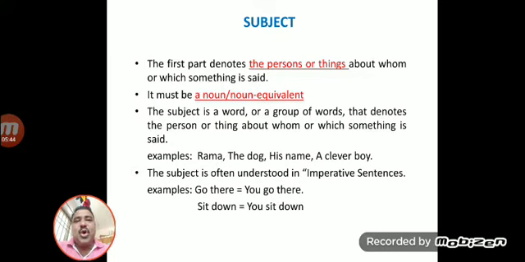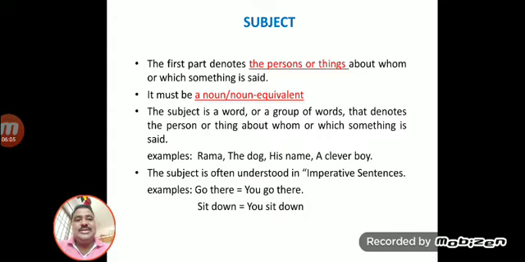The subject is often understood in an imperative sentence. Dear student, sentences are of four types: assertive, interrogative, imperative, and exclamatory. It is very important to keep in mind that an imperative sentence expresses order, command, request, or wish.